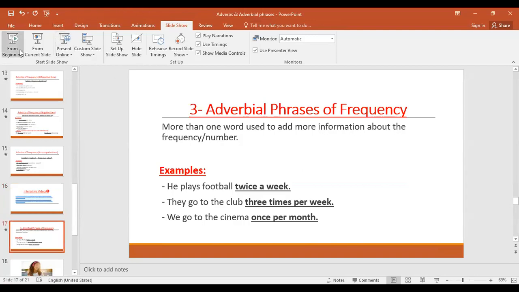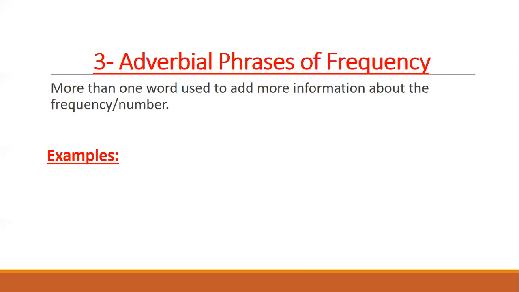Now, moving to the third part of our lesson today, and it's the last part. The adverbial phrases of frequency. More than one word used to add more information about the frequency or the number. It's not just a word. You can see here phrases. The phrase consists of more than one word, but they are also used to express the frequency or the number or how many times. Examples.